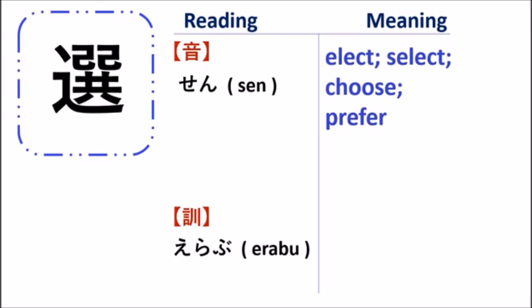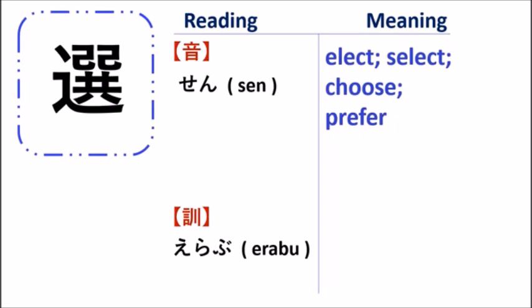Actually, when you stay in Japan, when there is the season of election, they will use the word senkyo. Senkyo means election. So this kanji has a meaning of elect or selection, or when you choose something, it has a meaning like this.